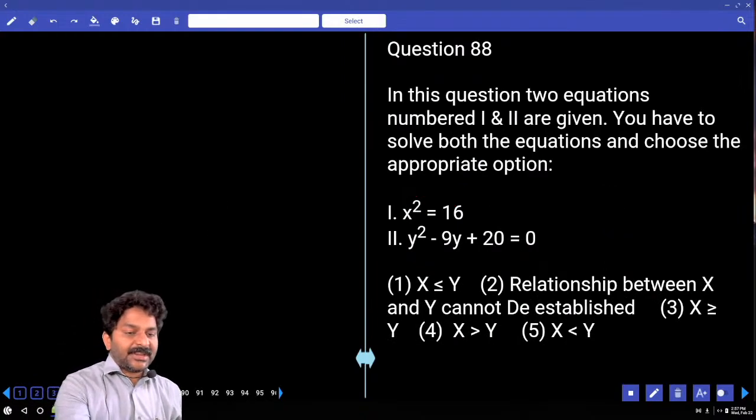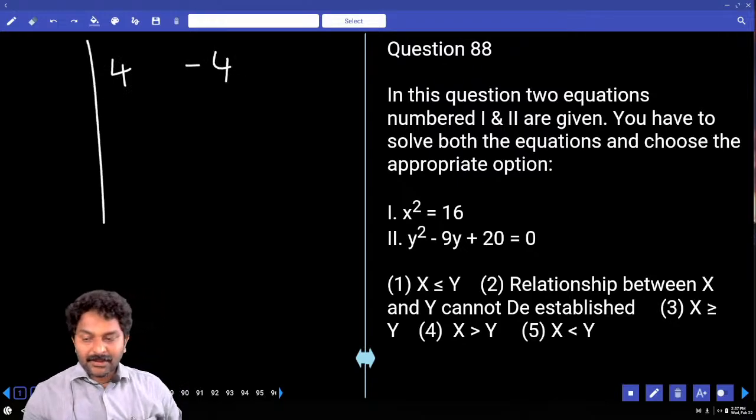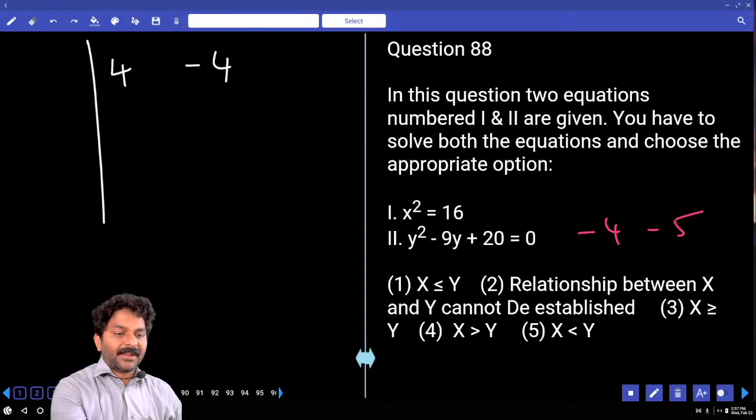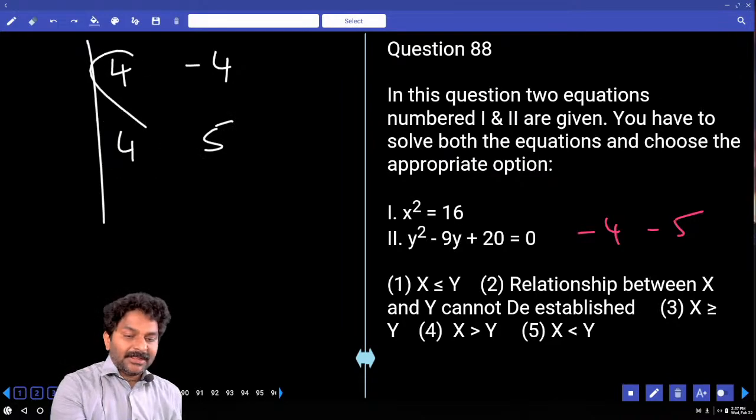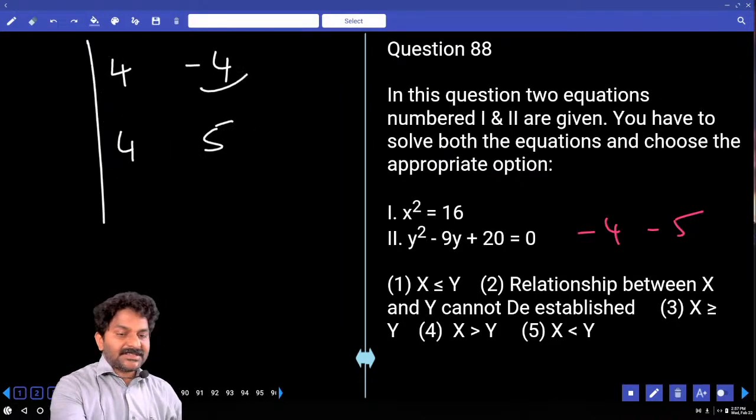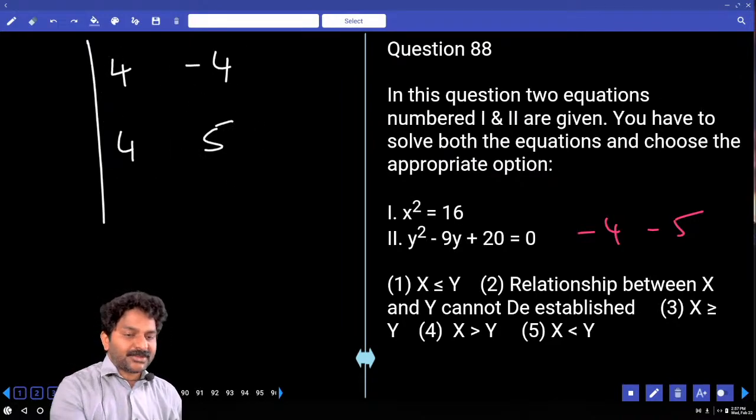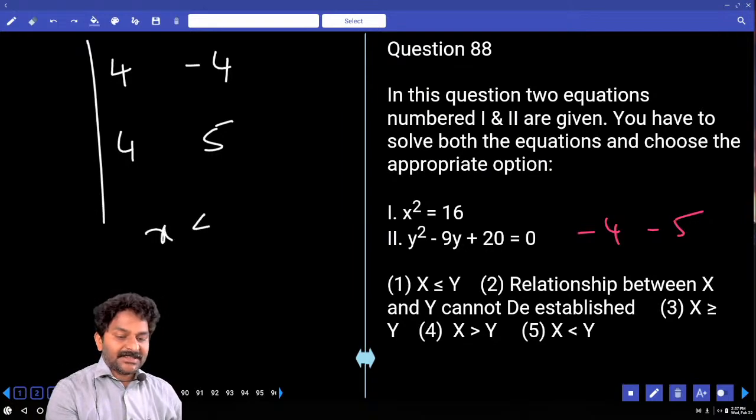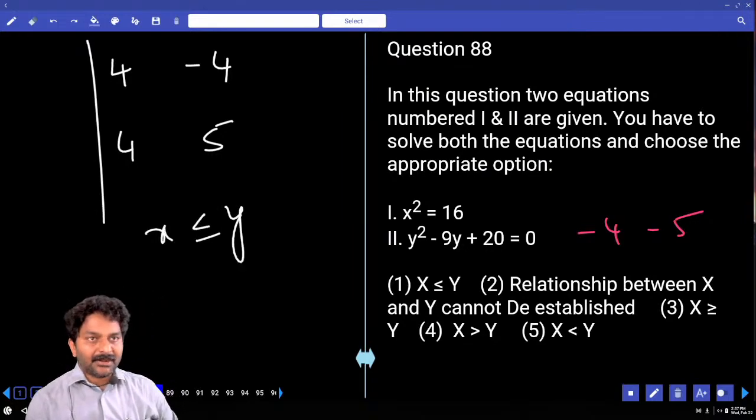X square is 16. X is plus 4 or minus 4. Combination for next one, minus 4, minus 5. Factors are plus 4, plus 5. Equal condition, less than condition. This is a negative number and y are positive numbers. So, x is less than or equal to y.